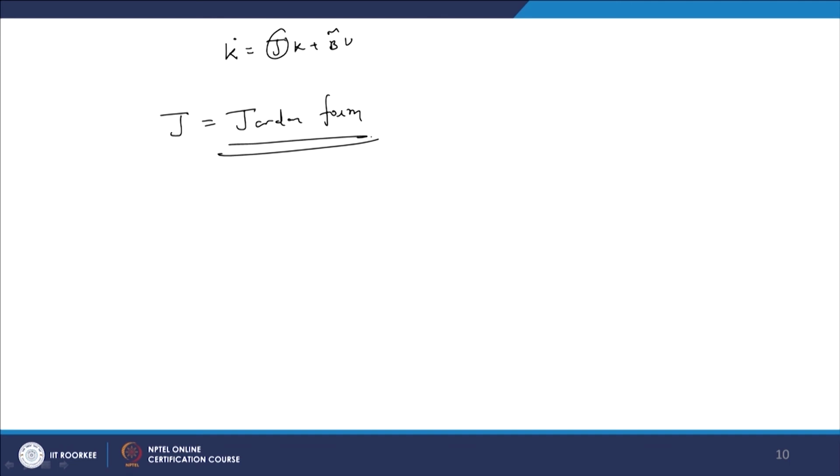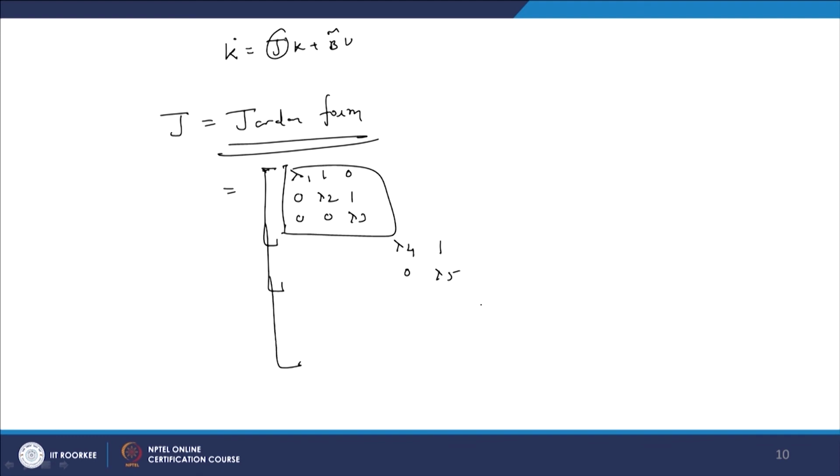When the Jordan form comes, it means that in the Jordan form, let us say here lambda 1, 1, 0, 0, lambda 2, 1, 0, 0, lambda 3. This is one block, and then there is another block, let us say lambda 4, 1, 0, lambda 5, and here let us say lambda 6, lambda 7, up to lambda n, and the rest of the elements are all zeros.